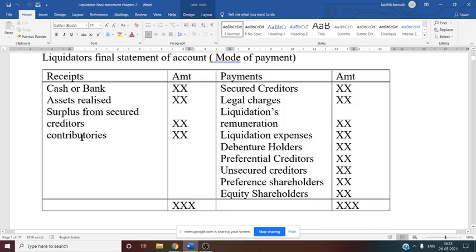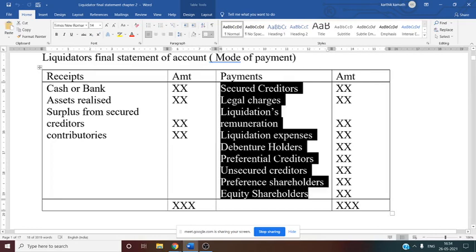Similarly, if you see contributory, it is nothing but a payment to be made by a shareholder. A contributory is someone who is a member of the company. It may be a present member or a past member. Similarly, this mode of payment is nothing but the order in which the liquidator has to make the payment. That is known as the mode of payment.